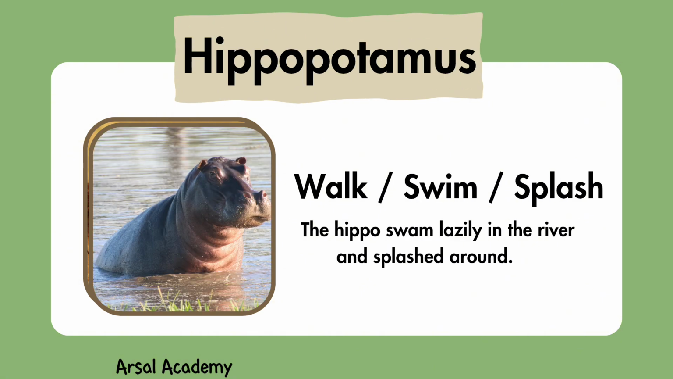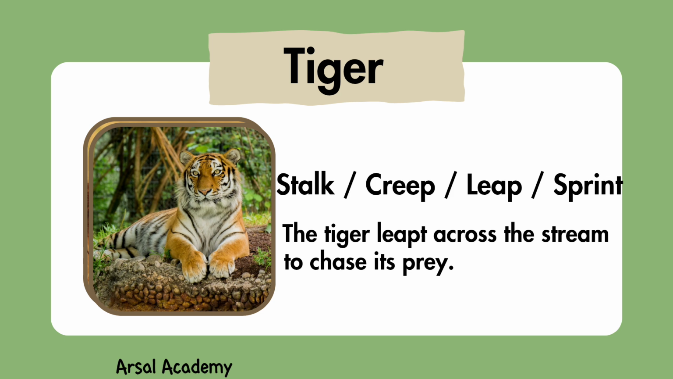Hippopotamus. It can walk, swim, and splash. The hippo swam lazily in the river and splashed around. This is a tiger. It can stalk, creep, leap, and sprint. The tiger leapt across the stream to chase its prey.